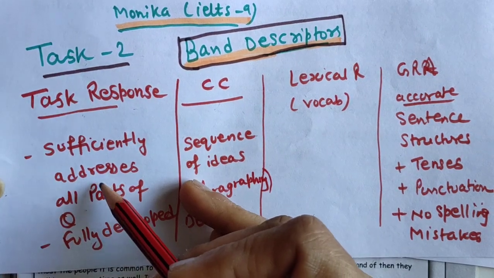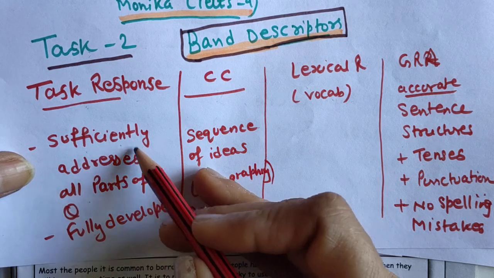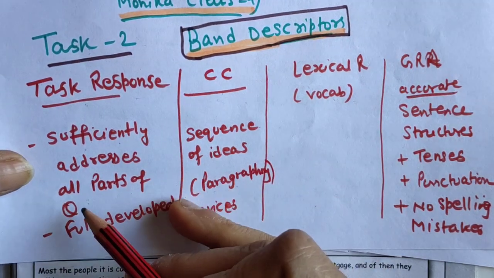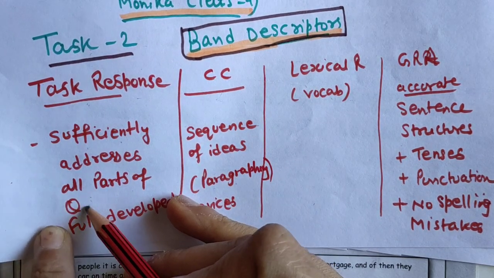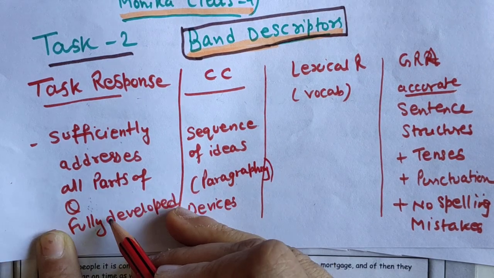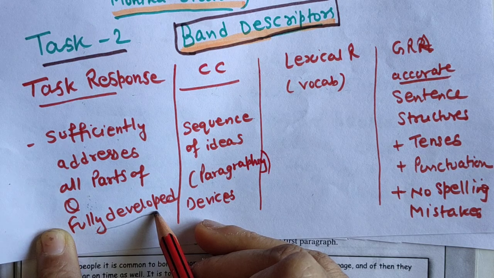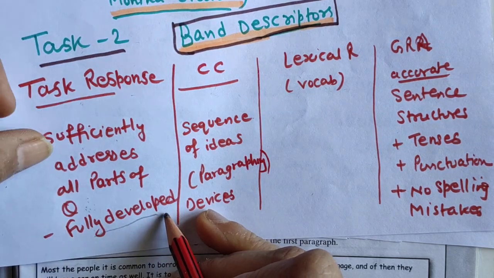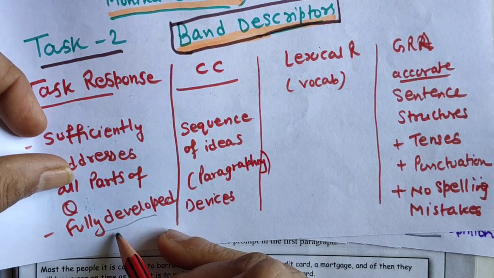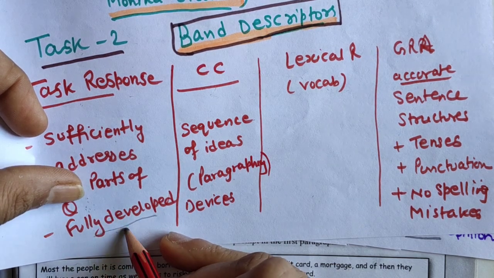Task response means whether the IELTS test taker has sufficiently addressed all parts of the question statement. You should not leave out any sentence or any topic from the question statement. You have to discuss and fully develop the points. It should not be that you are just explaining 7-8 points in 2 body paragraphs. No, if you are taking 1 or 2 points, please explain them fully.